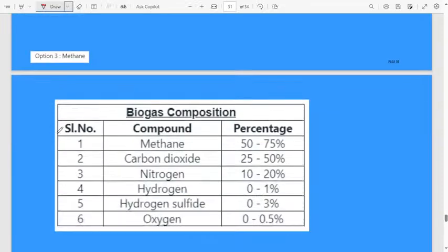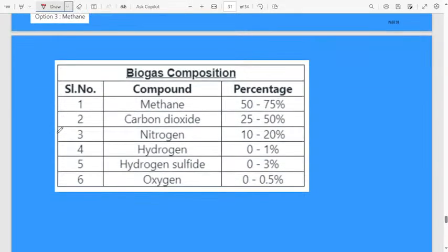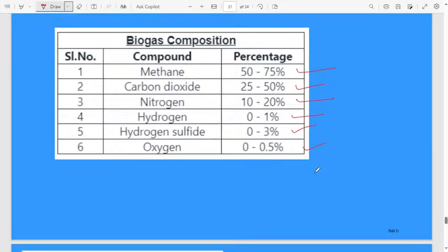Let us consider biogas composition. In biogas, methane it contains 15 to 75%, carbon dioxide 25 to 50%, nitrogen 10 to 20%, hydrogen 0 to 1%, then hydrogen sulfide 0 to 3%, then oxygen 0 to 0.5%. Yes, Sayed, correct answer.